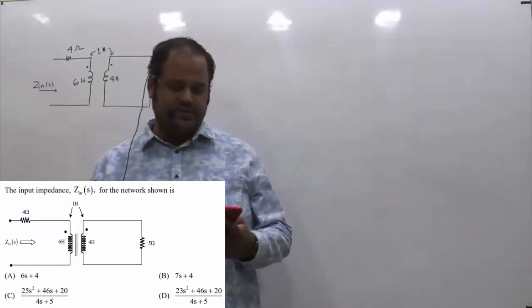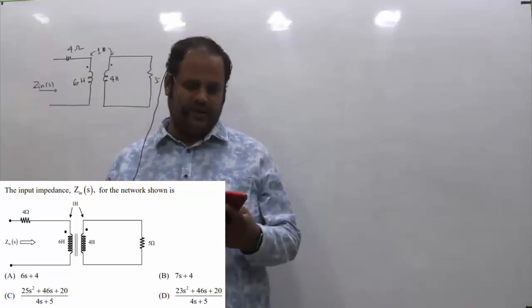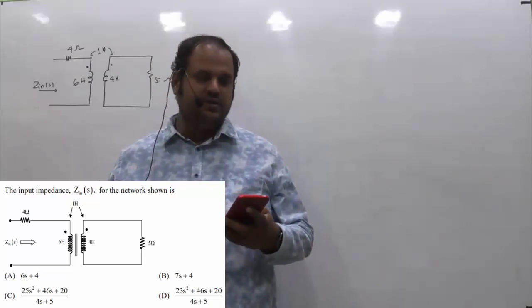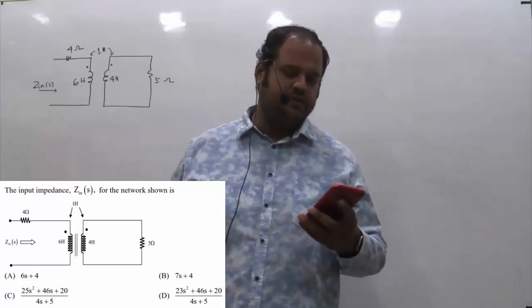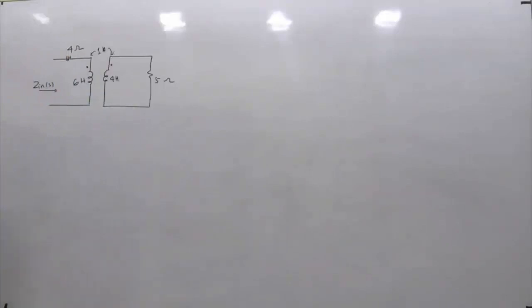This is from the network subject and from the coupled circuit topic. The given question is: the input impedance Z in S for the network is, and they have given some options. So this is the network they have given. There are multiple ways to answer these questions, but I think in theory you must have learned this topic.